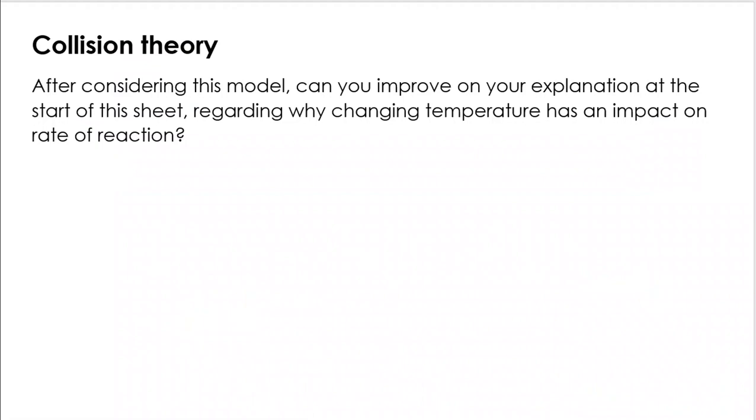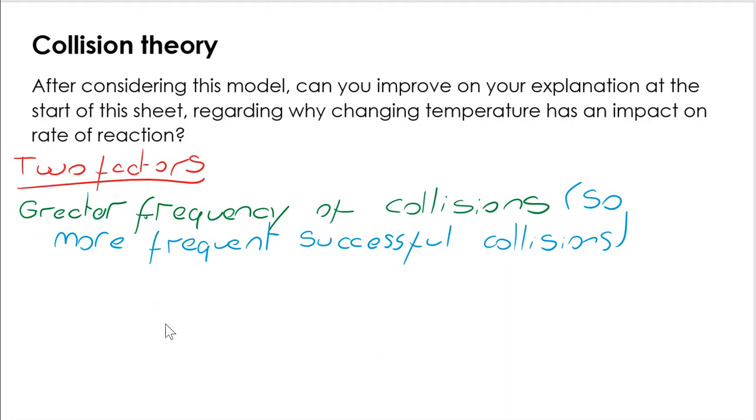Now let's take a look at that model and try to apply it to collision theory. Why does changing temperature have an impact on the rate of reaction? There are two factors at play here, and this is what makes temperature different to the other factors that we consider. Those two factors. One, there is a greater frequency of collisions. And if there is a greater frequency of collisions, just like in all of the others, there'll be a greater frequency of more successful collisions, more collisions that result in a reaction.